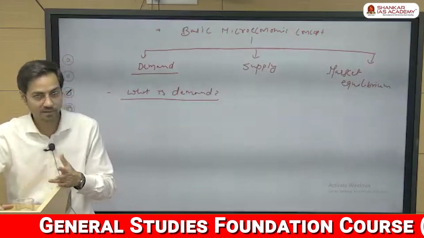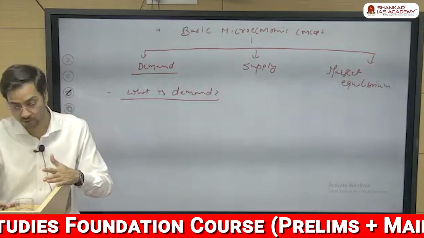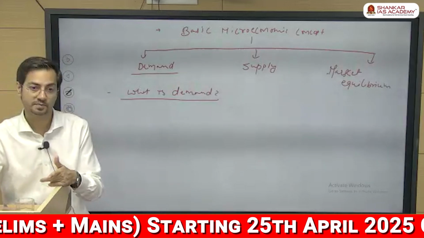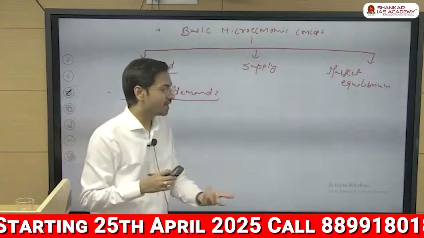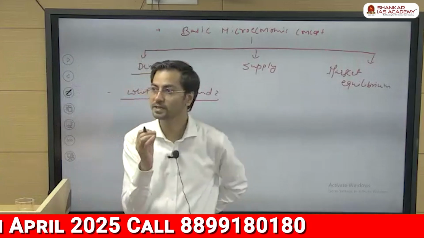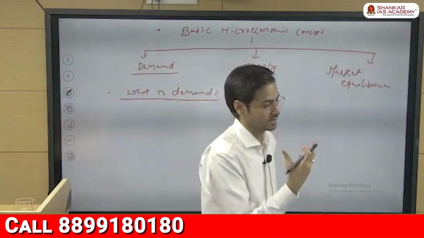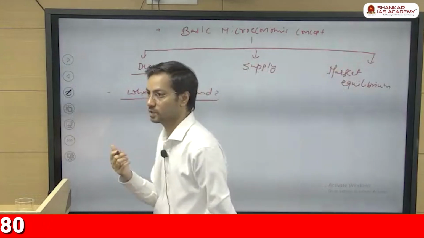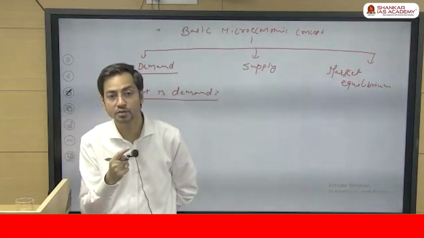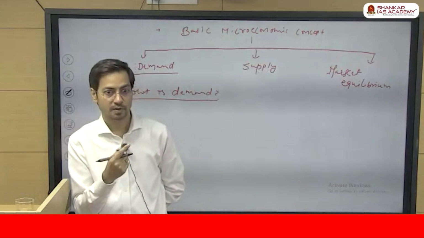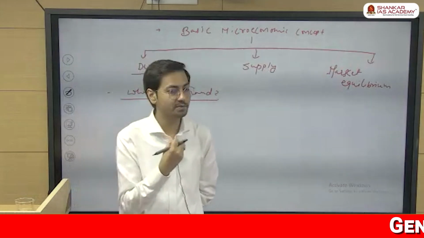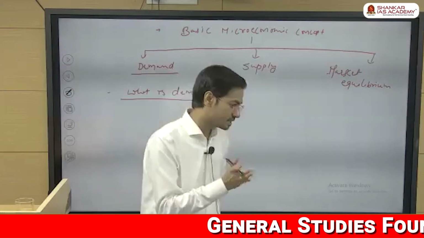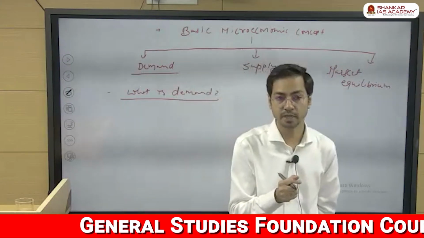When I did the survey asking whether you want it or not, you said yes, I want it. But that was your lame desire. That was not the demand. It was just a plain desire, only your wants. Economists do not call it demand. Why? Because you do not have the ability to pay. Until you have the ability to pay, it will not become a demand. So your wants or desire, when backed by the ability to pay, becomes demand.